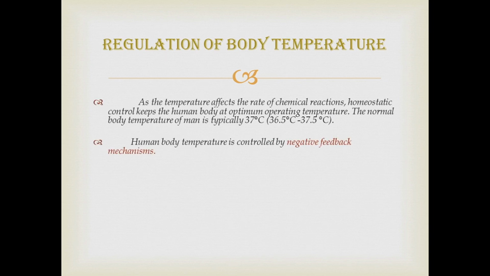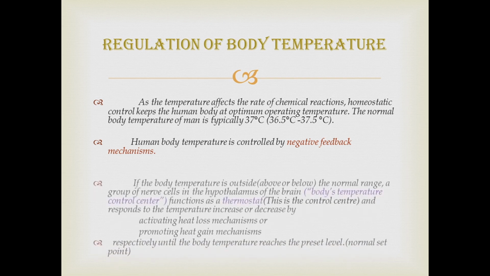As the temperature affects the rate of chemical reactions, homeostatic control keeps the human body at optimum operating temperature. The normal body temperature of man is typically 37 degrees Celsius, or it can range between 36.5 degrees Celsius to 37.5 degrees Celsius. Human body temperature is controlled by negative feedback mechanisms.